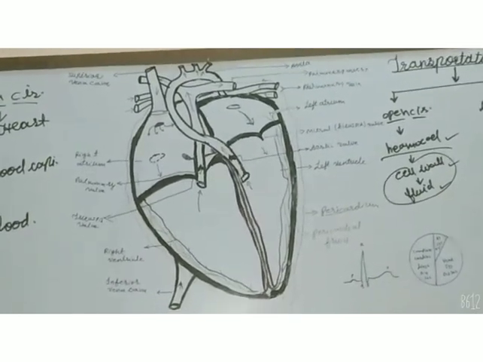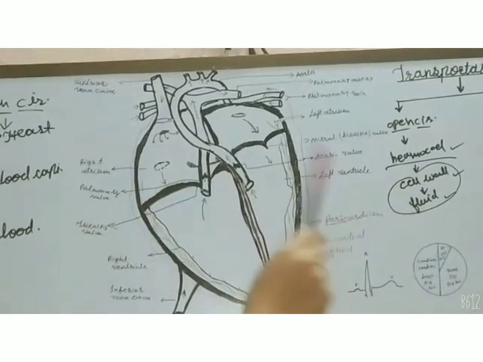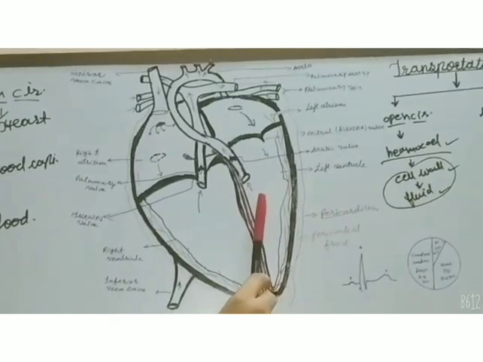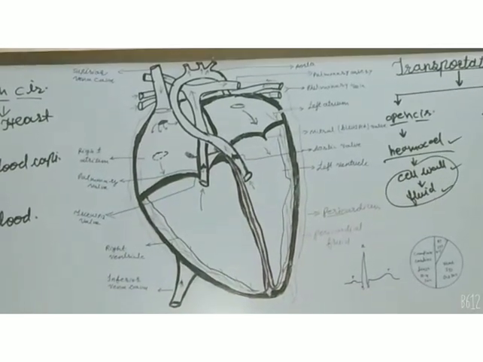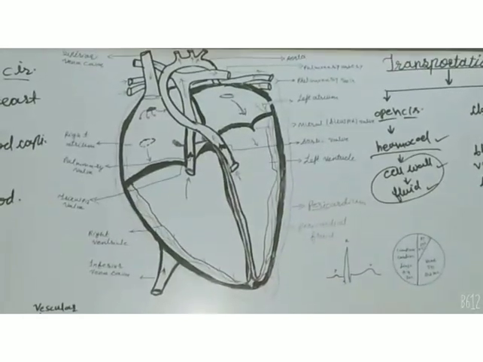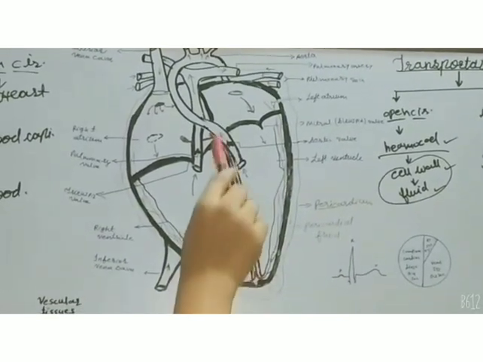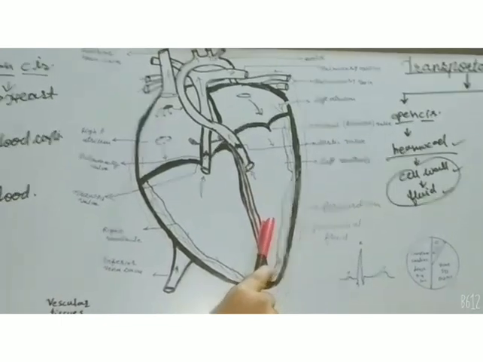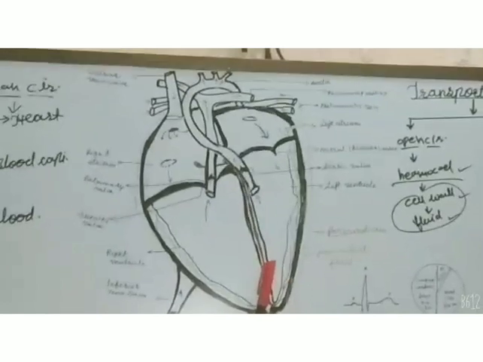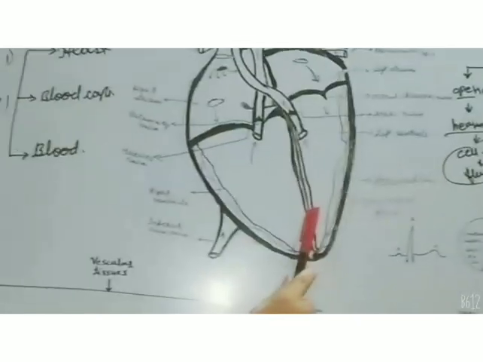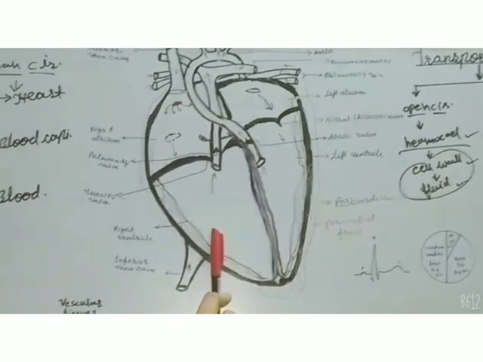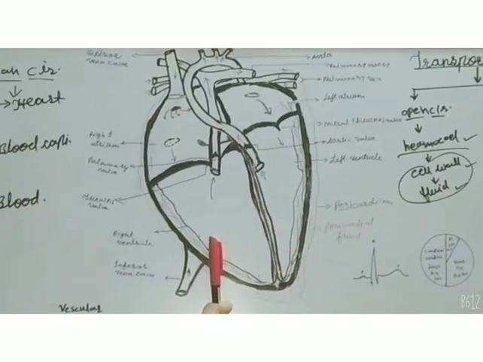It is situated in between both lungs; on both sides of it, lungs are there. It is situated in the chest cavity and protected by the rib cage. As I told you, it's a pumping organ. So it has the capacity to contract and expand rhythmically. It repeats its movement to pump the blood.